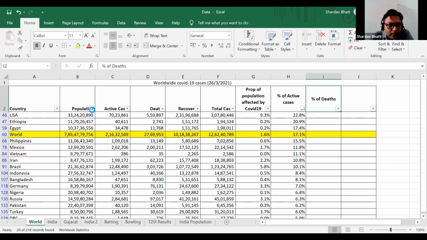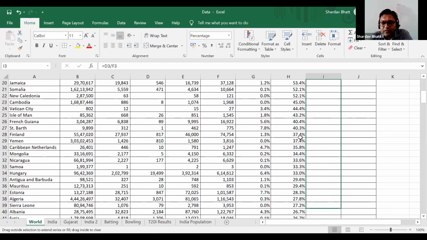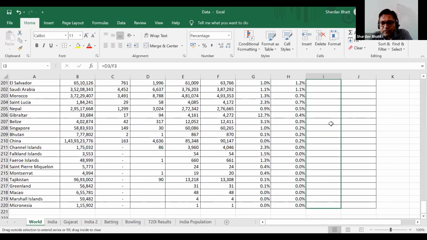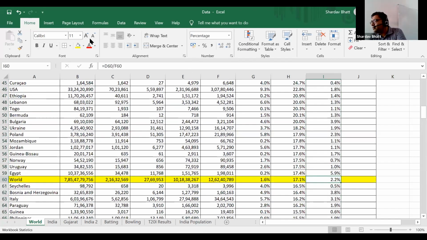I will clear this filter. So this is equal to deaths divided by total cases, and then converting this into percentage with one decimal, and then drag this.